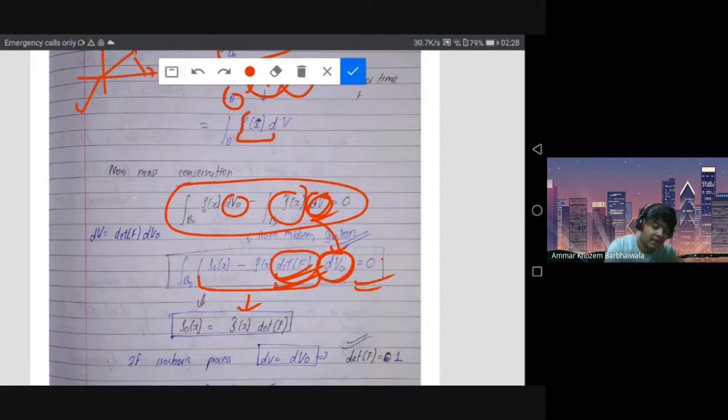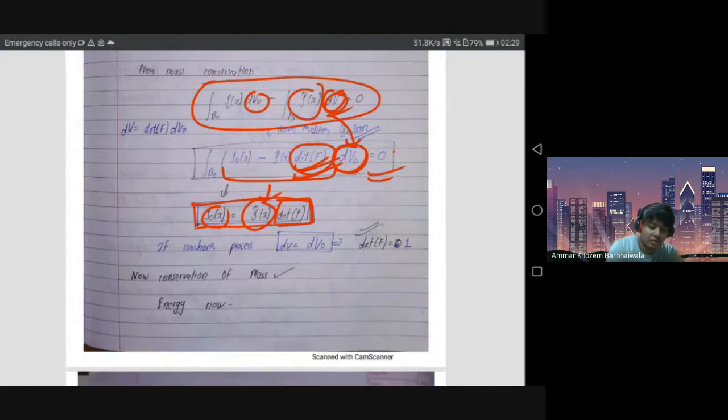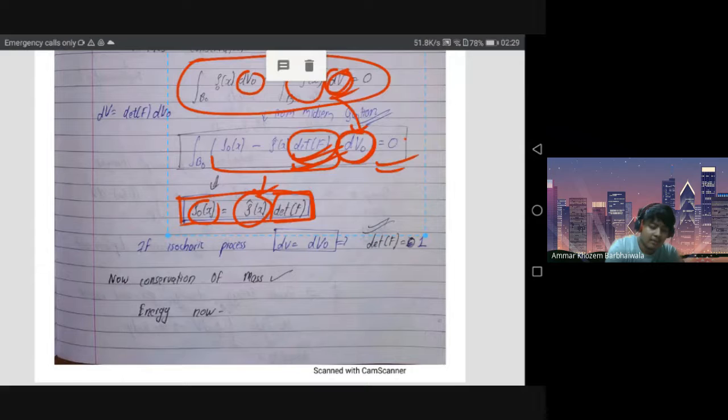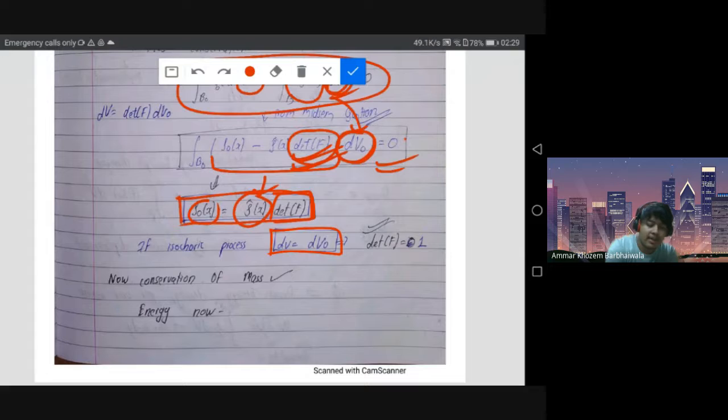And from there we get this identity that rho naught of x, the original density, is equal to the changed density at the position x times the determinant of F at that position. And let us consider the isochoric case. The initial volume is equal to the final volume, so dv naught is equal to dv. In that case, the determinant of F should be one, since while going from dv to dv naught, we multiplied by determinant F. So if both are equal, then the determinant of F should be equal to one.